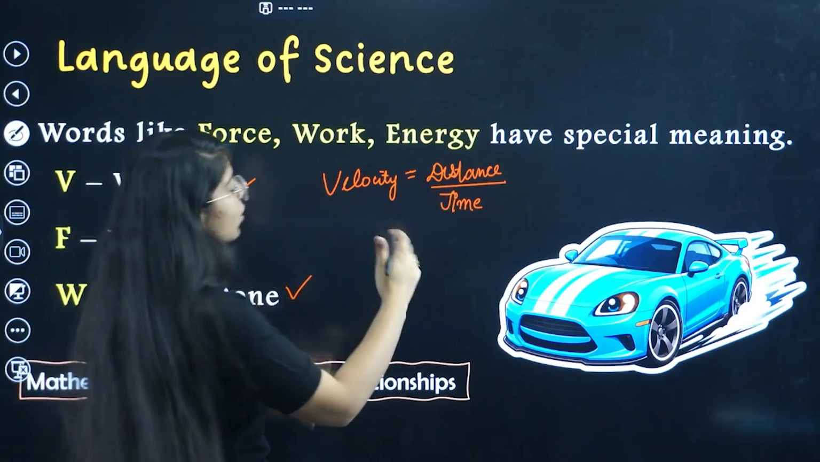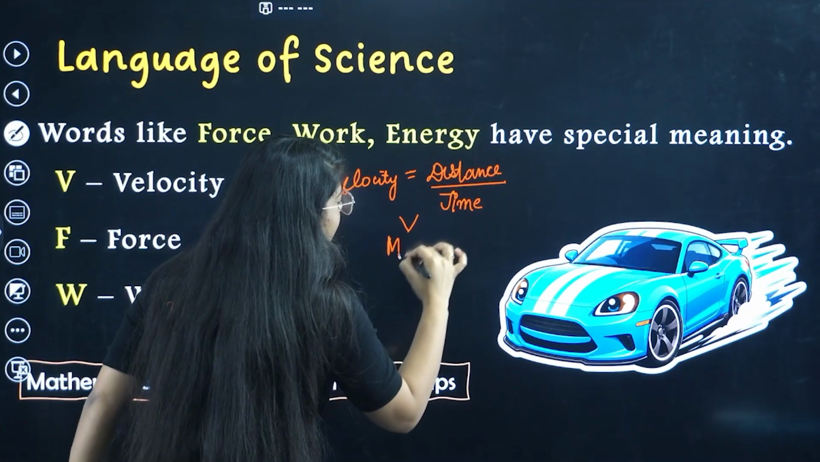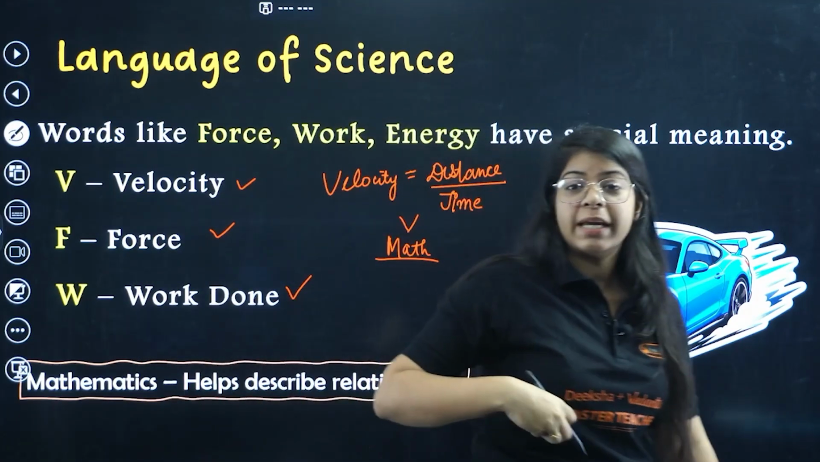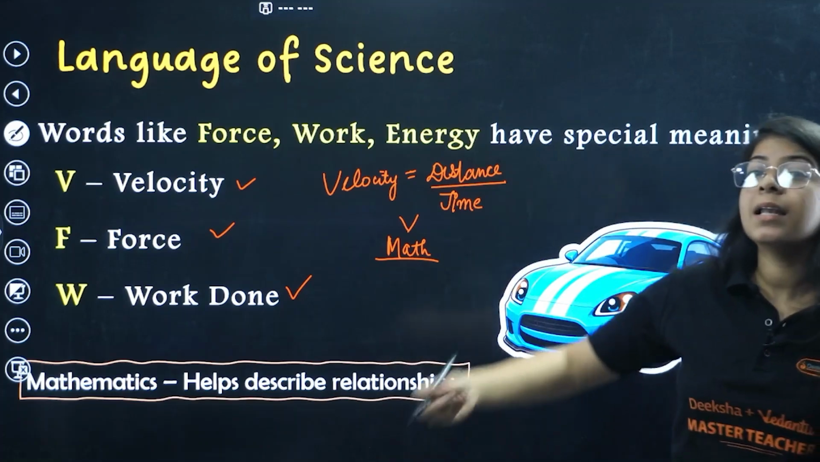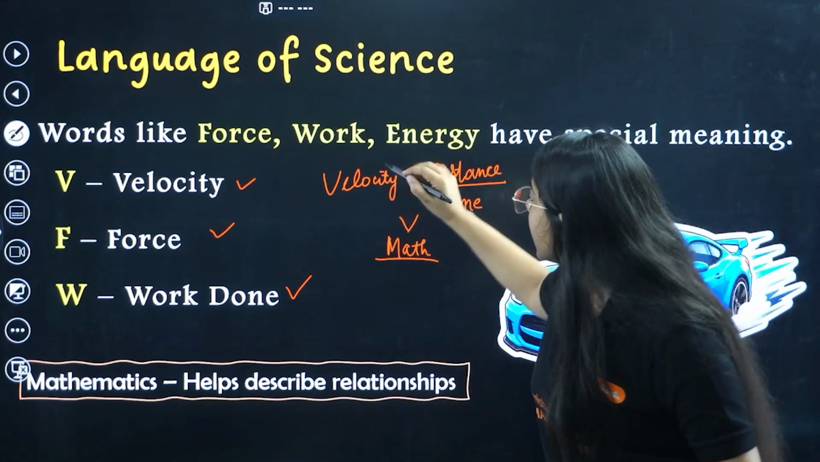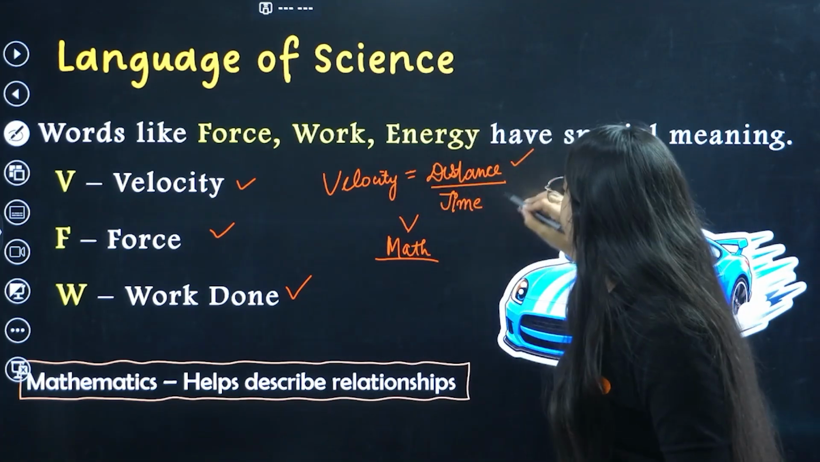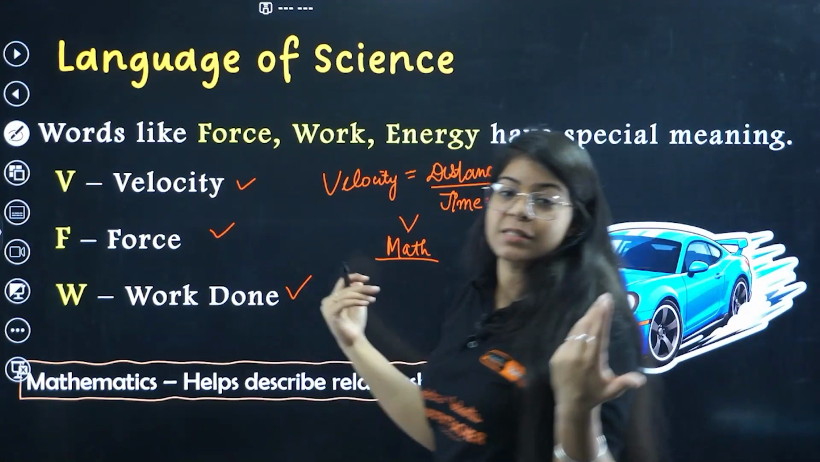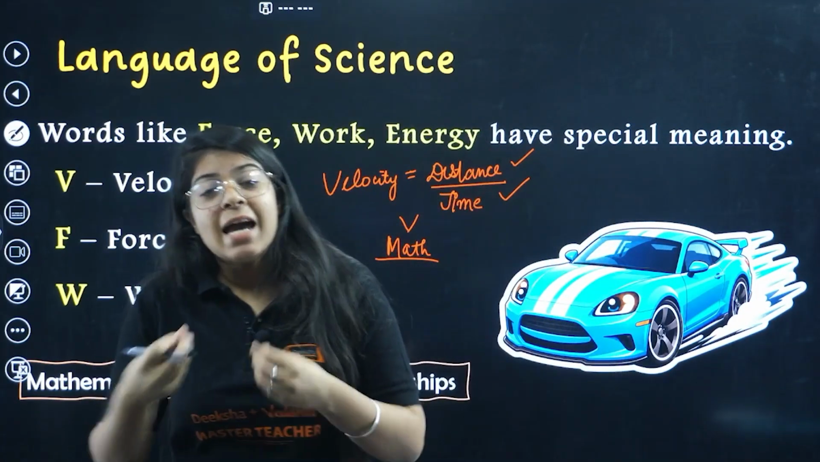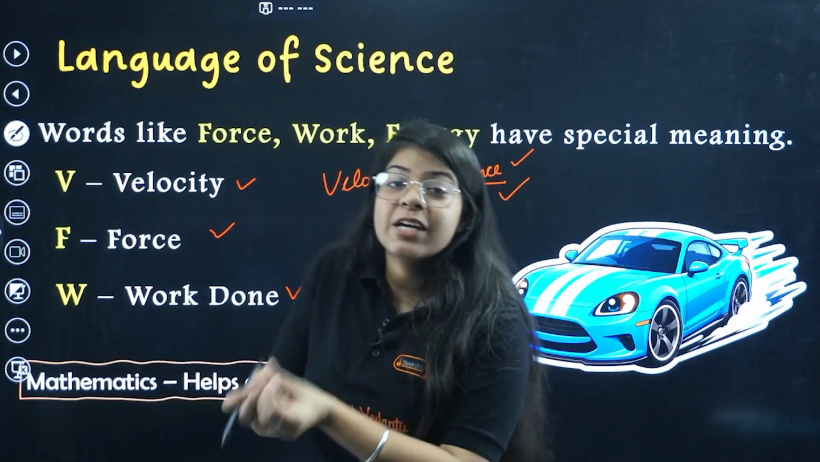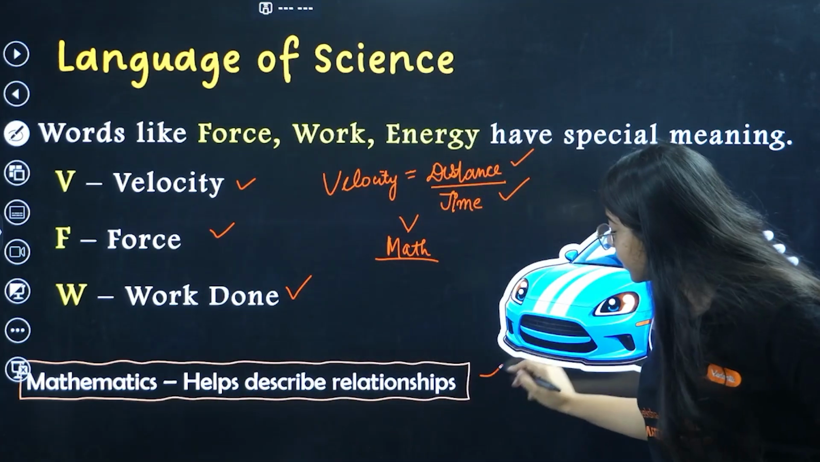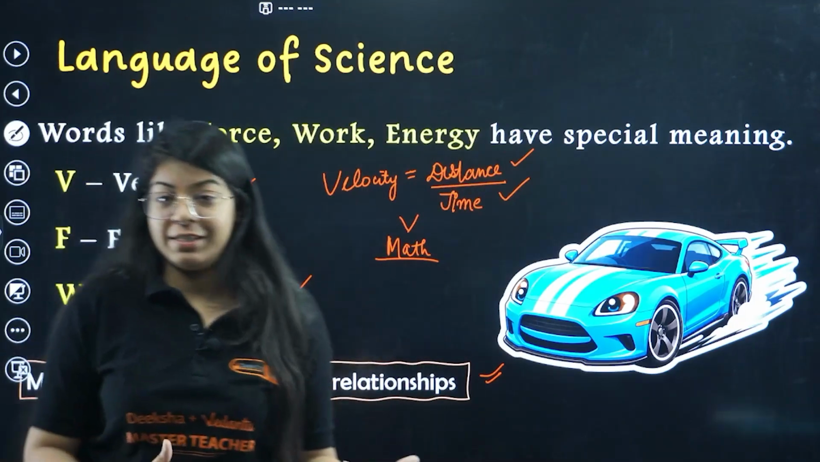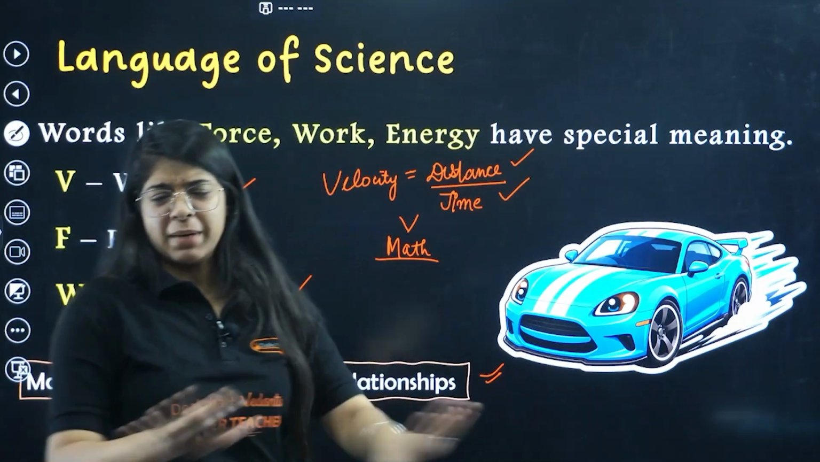So what are all these things? These things are mathematics, right? Multiply, divide, equal to sign, and how these things are related to each other. How my velocity is related to distance traveled and the time in which that car traveled 5 kilometers, let's say. So maths helps us to describe relationships between different quantities. Now, that was the basic language of science.